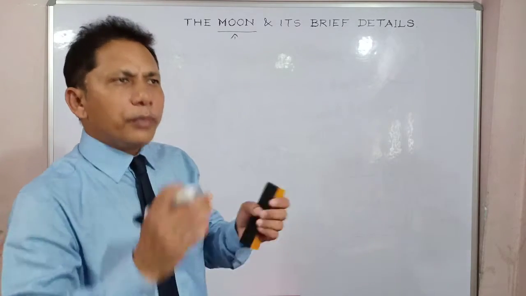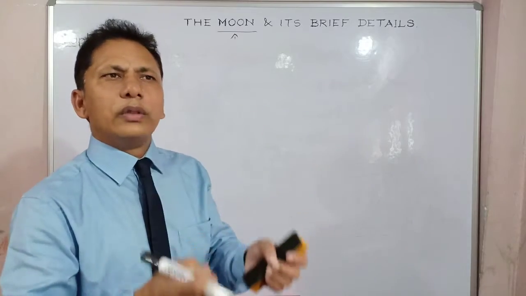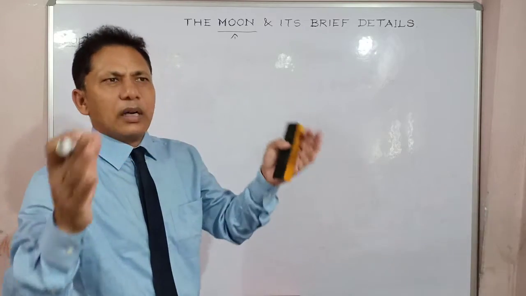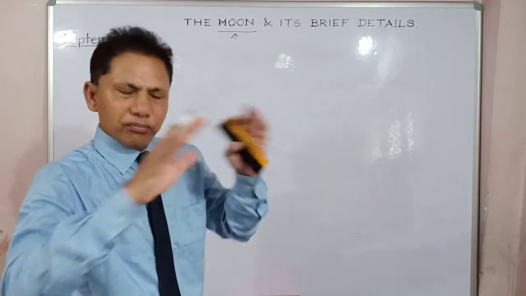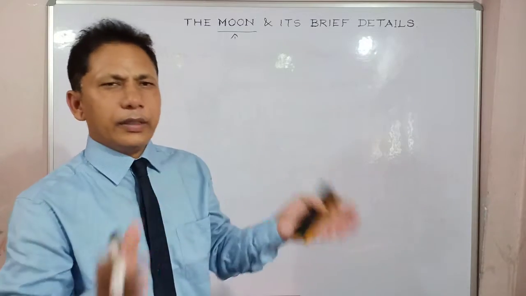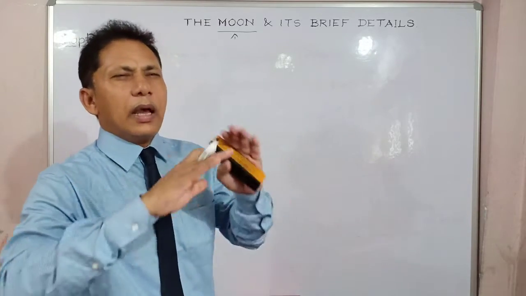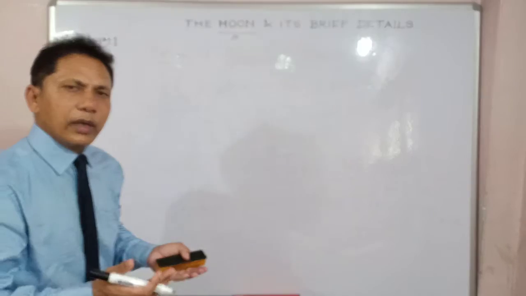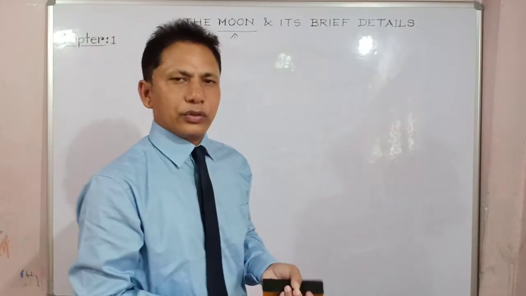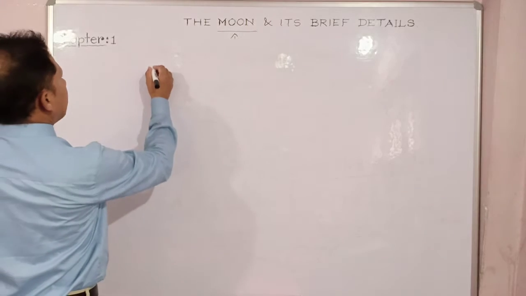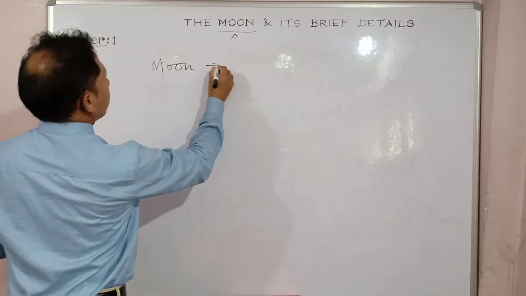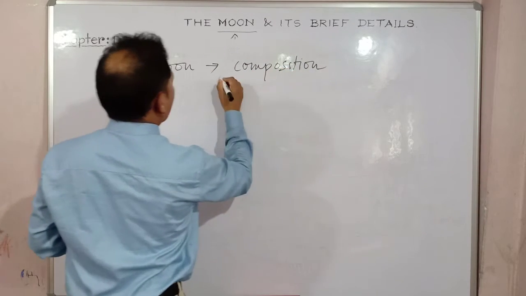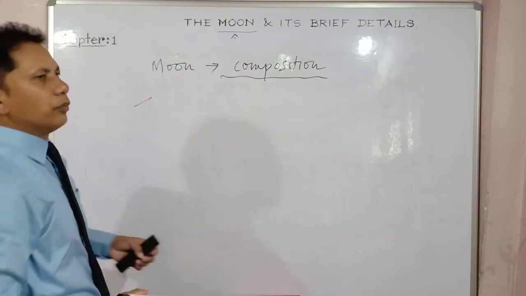Because of less gravity, the moon doesn't have any cloud, it doesn't have any water, since there is no water vapor, and I mean to say there is no atmosphere. So the moon doesn't have its atmosphere because there is low gravity and no gases also, right? So I have seen the details of the moon and its composition. What are these moon's compositions?